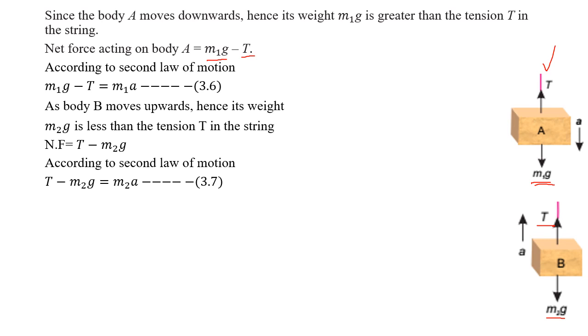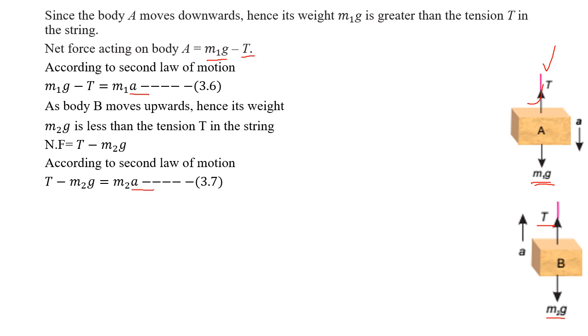Why are we not using a subscript for a1 and a2? What is the reason? Because the acceleration of both bodies is the same. This is the acceleration of this body, and over here the acceleration is for this body. But why are we using the same symbol?